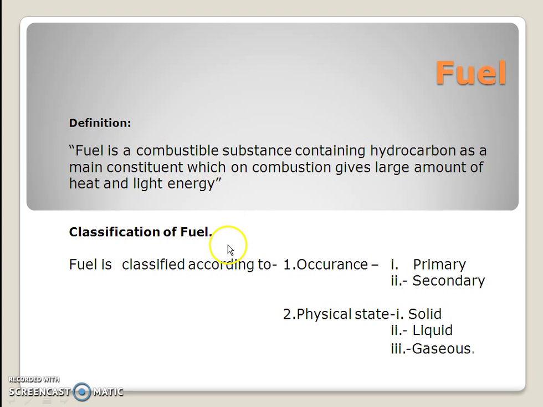Fuel classification. Fuel can be classified according to its occurrence and its physical state. As per the occurrence, we can say it is primary or secondary in nature. Primary means obtained directly from nature, and secondary means prepared by different processes. Physical state means it is solid, liquid, or gaseous.